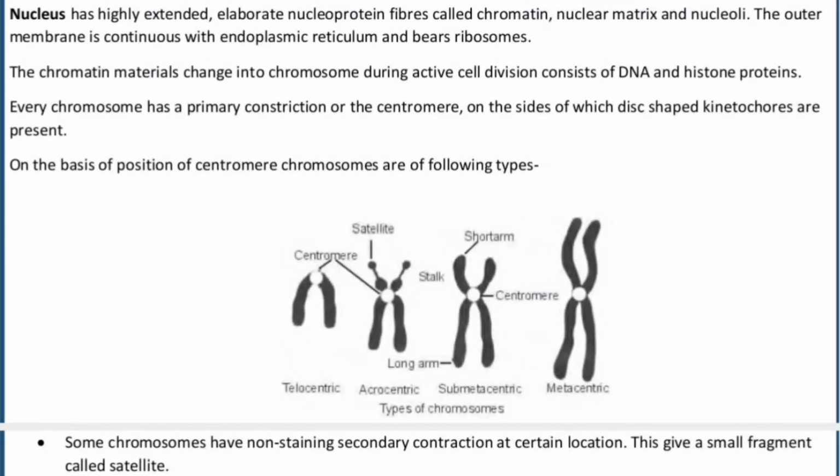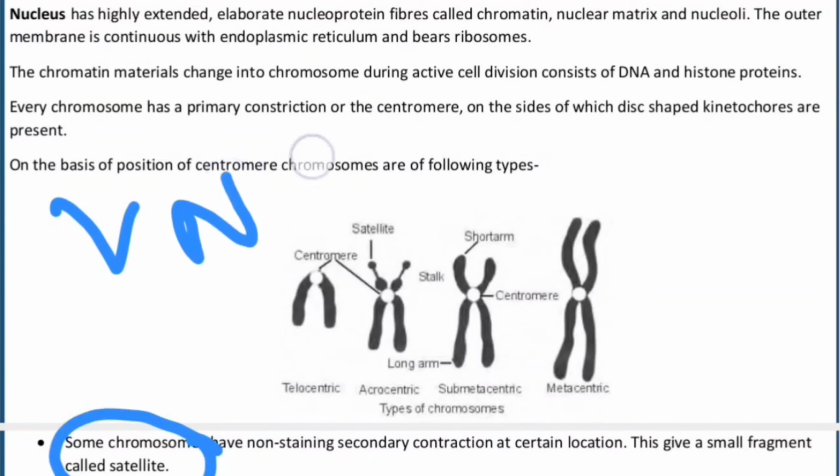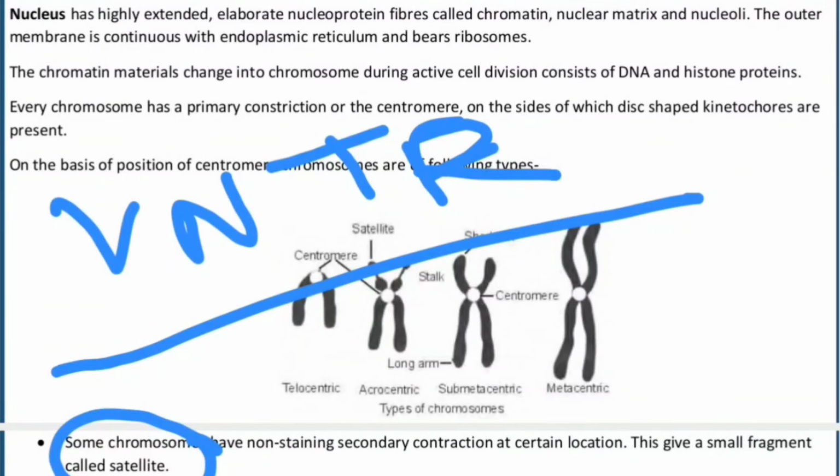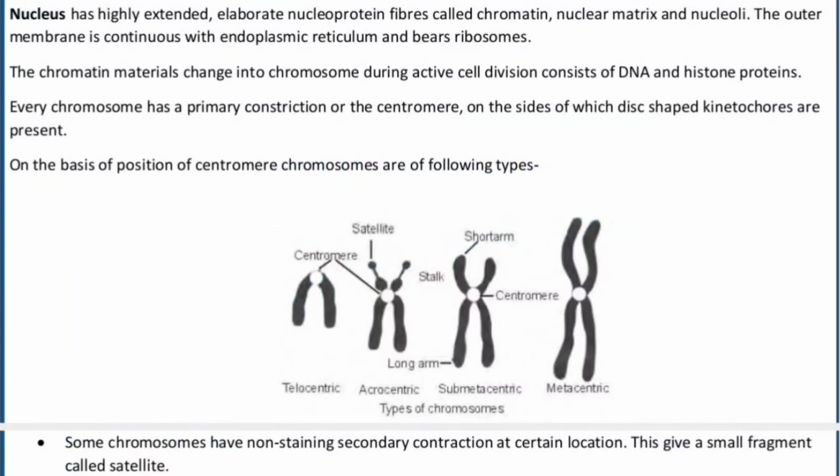Okay? There are some chromosomes which have a non-staining secondary constriction. And after that, the non-staining secondary constriction is called as satellite DNA, which is used in genetic fingerprinting by Alec Jeffreys. They are called as VNTRs. Full form is variable number tandem repeats. Do remember that we have special VNTR sequences in every human being, and that is the reason we can use VNTRs for identification of one single human. And that is the reason they are used in DNA fingerprinting right now.